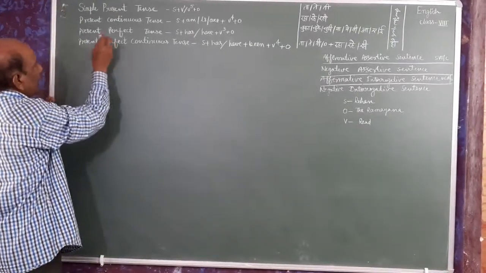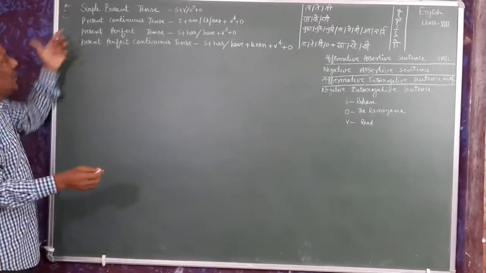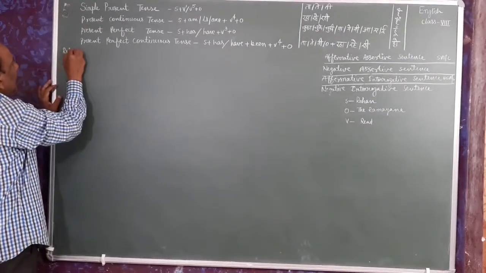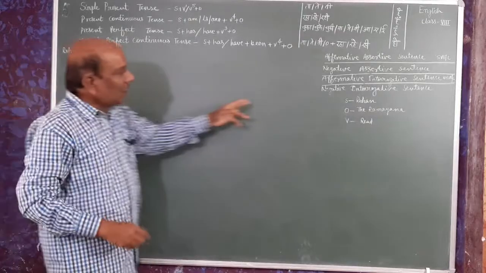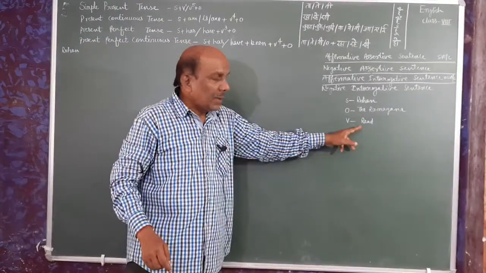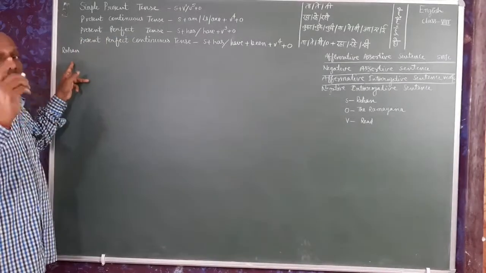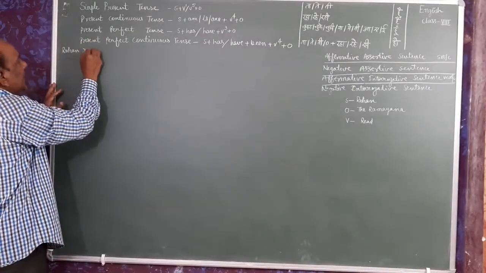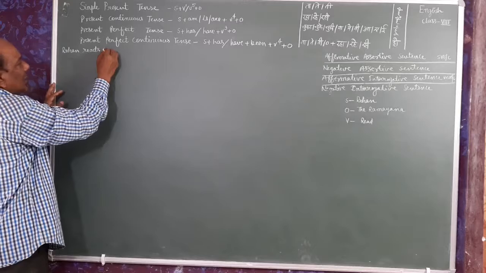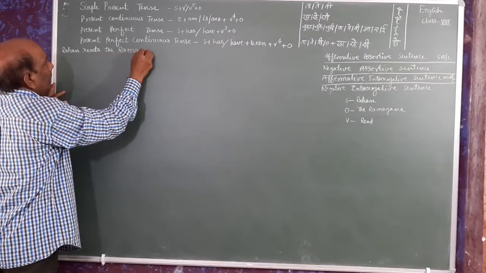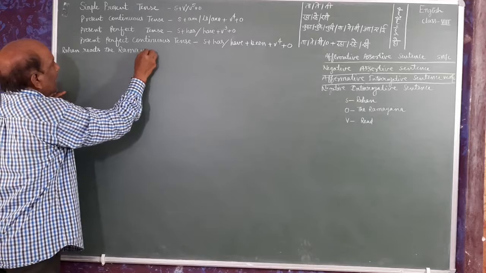See here, at first we will write some sentences based on simple present tense. So see here, Rohan. Now verb will come as it is third person singular number, so it will take reads. Rohan reads the Ramayana.